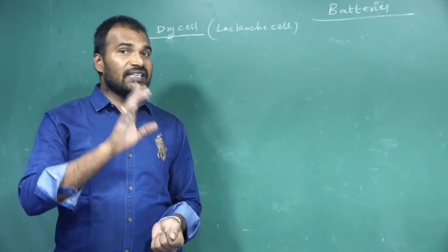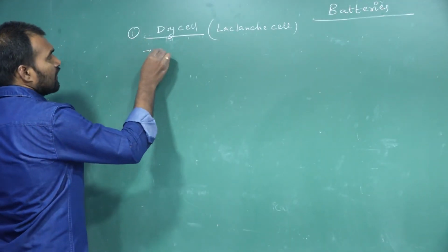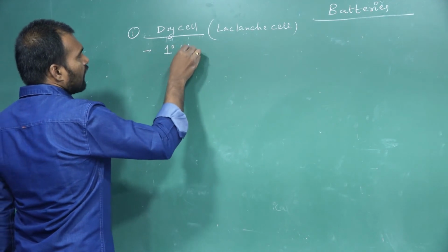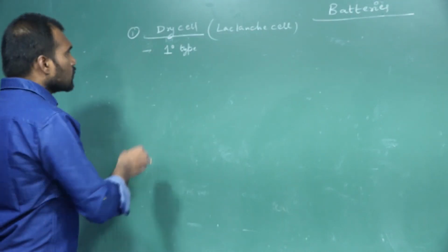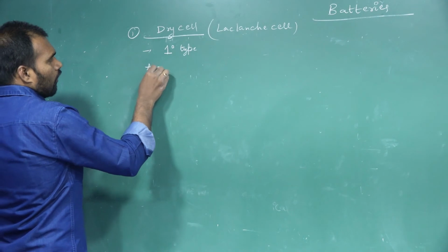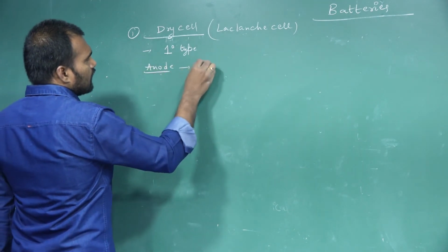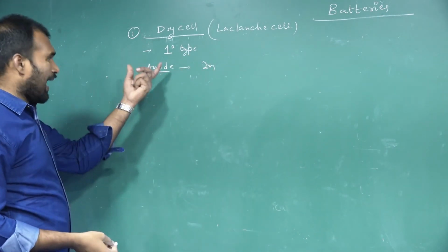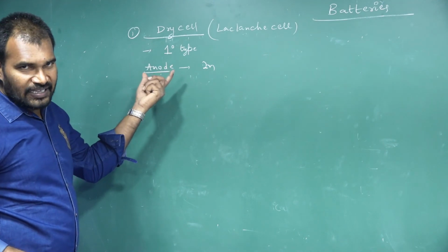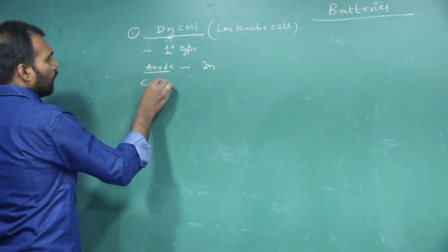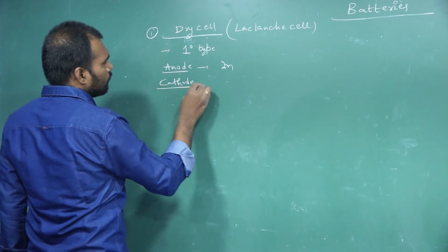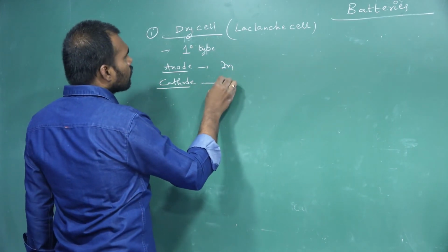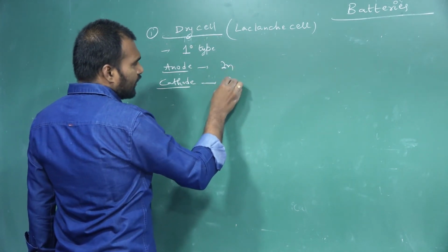The first one is the Leclanche cell, also called the dry cell. What type of battery is this dry cell? It's a primary type of battery. In this dry cell, we are using a zinc container as the anode. Zinc container as the anode, and graphite rods.